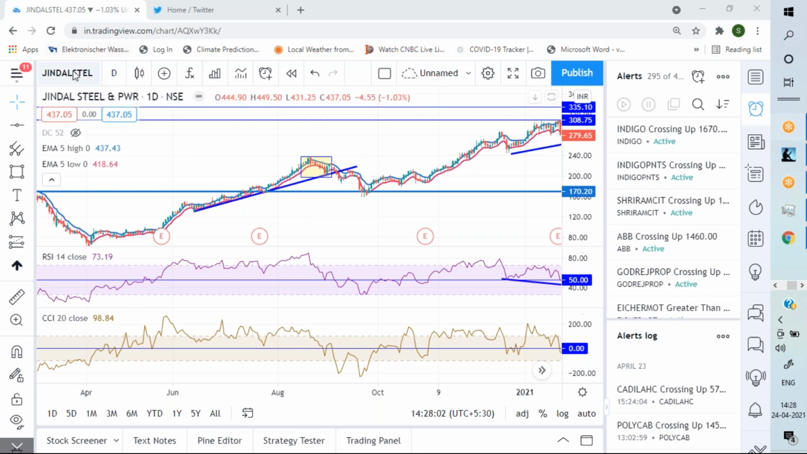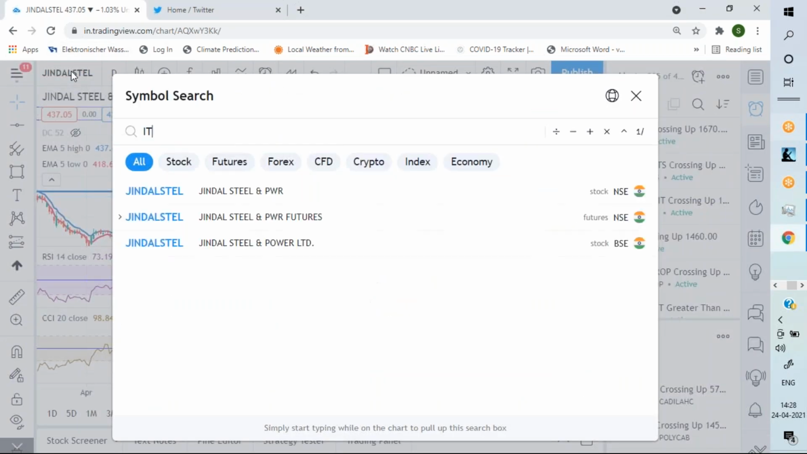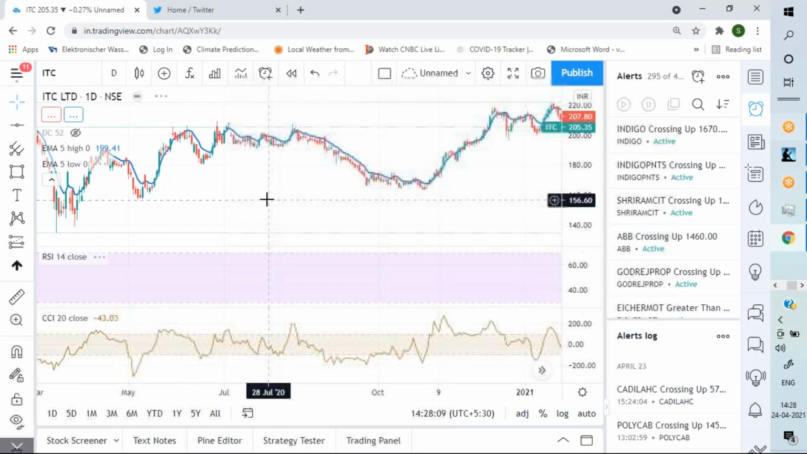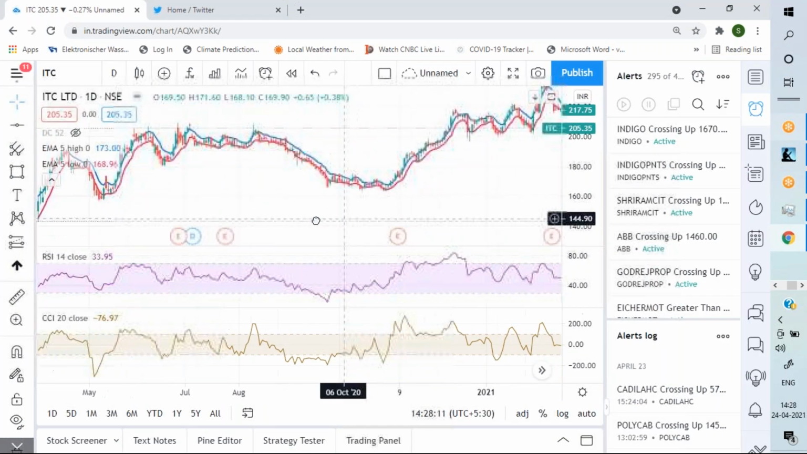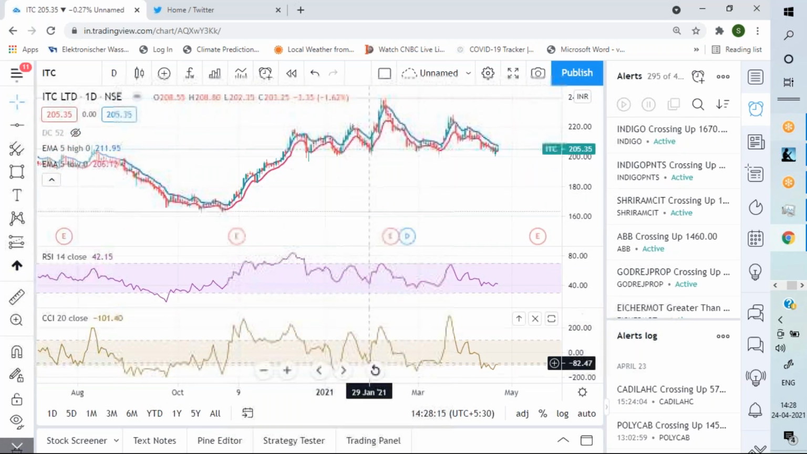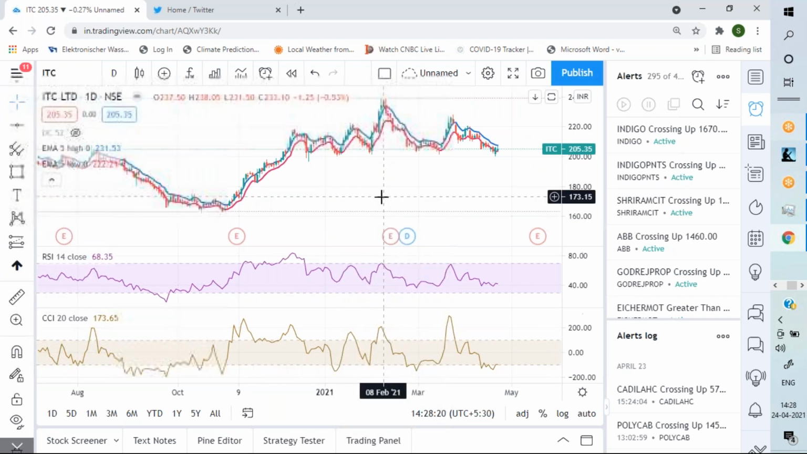No, it is not a low beta stock. Any low beta stock you can take. ITC I am taking as a low beta stock. You can see similar uncertainties there. When there is a little bit of pullback, it enters the zone of oversold. So a bit confusing for me.